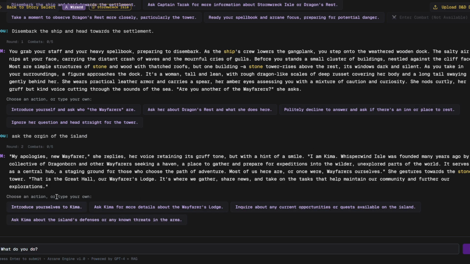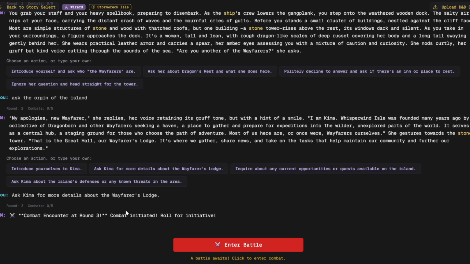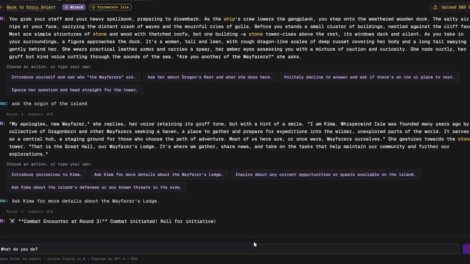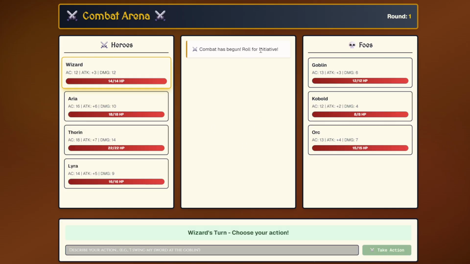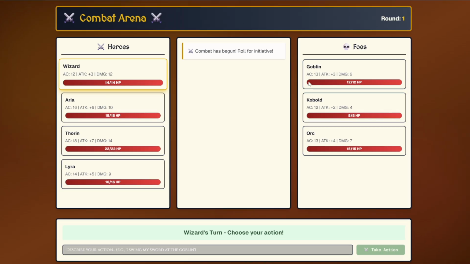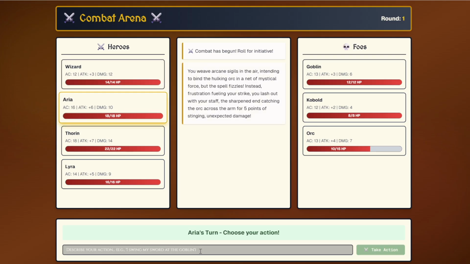Then we can continue to select these actions, and at the battle stage, we'll just click Enter Battle. The system will determine our sequence by our initiative and the rolling dice. So the wizard has the first turn, so I'll enchant a spell on the orc.